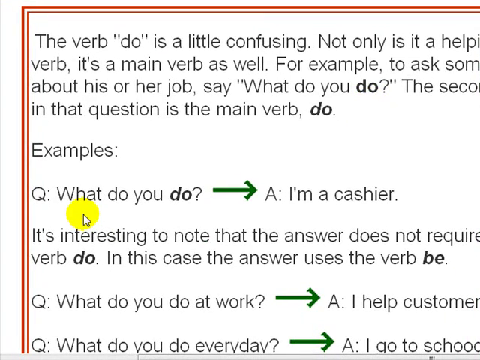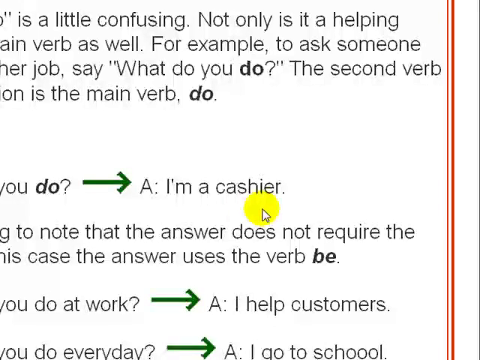Let's take a look at this example. What do you do? Which is the question we asked up there. And the answer is, I'm a cashier. Well, when you answer, you don't have to repeat the do in the question. You just have to use one, say in this case, one of the particular be words, I am.